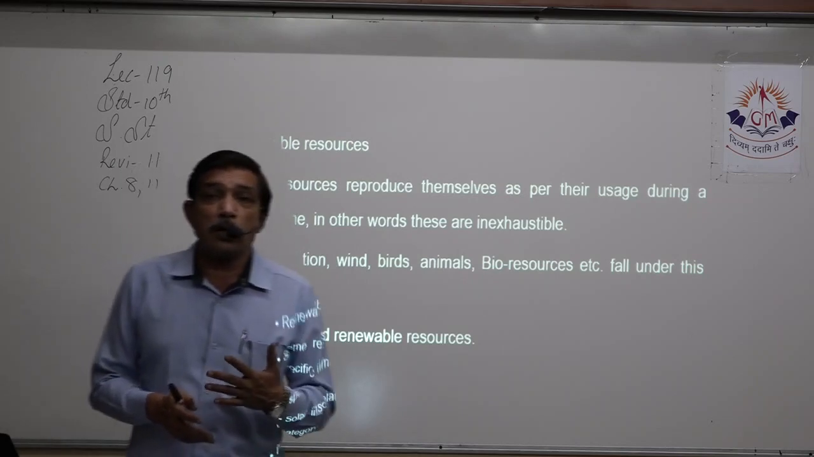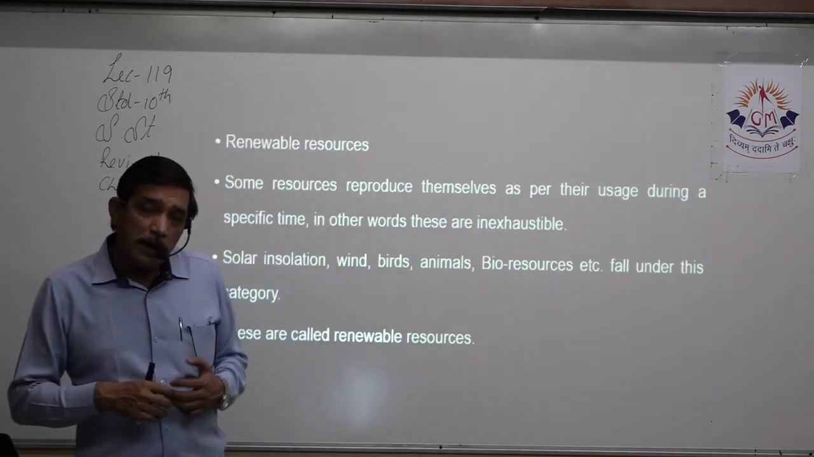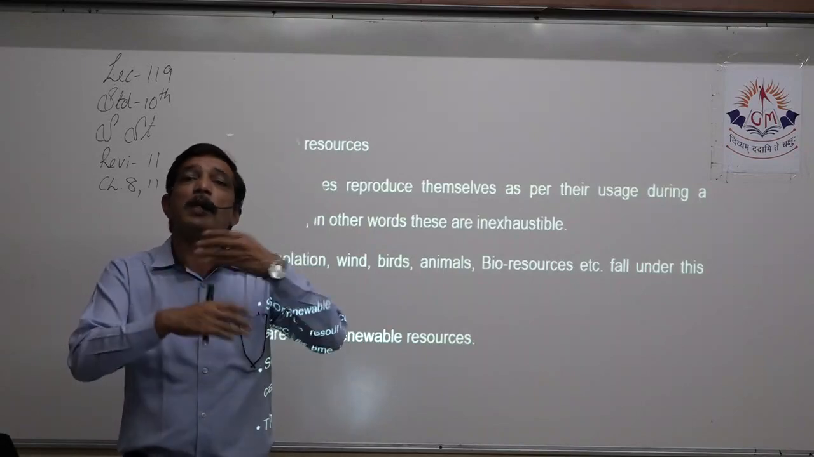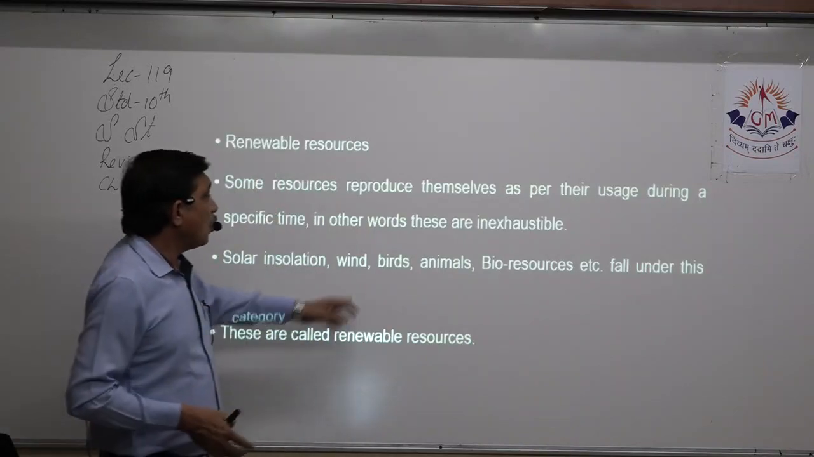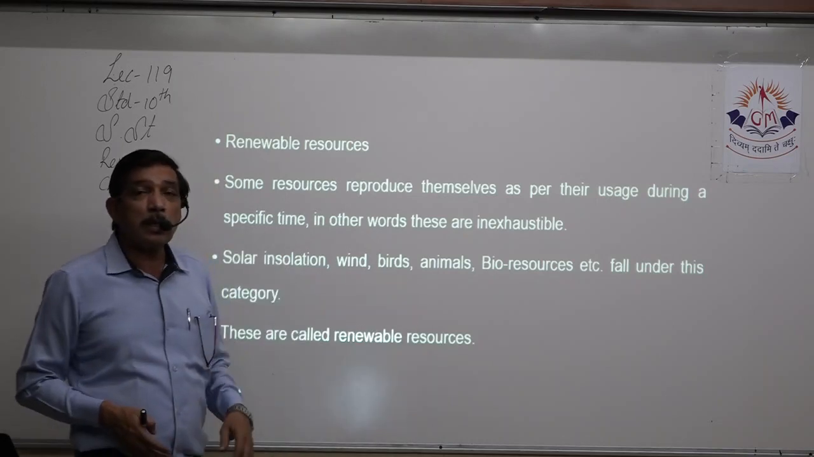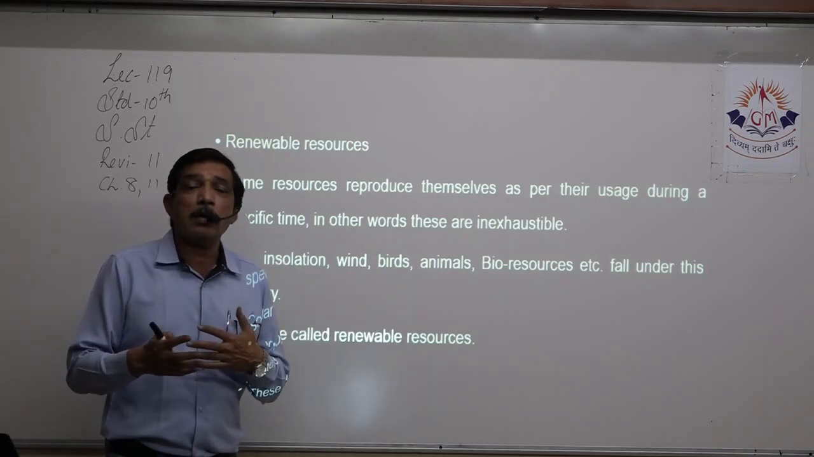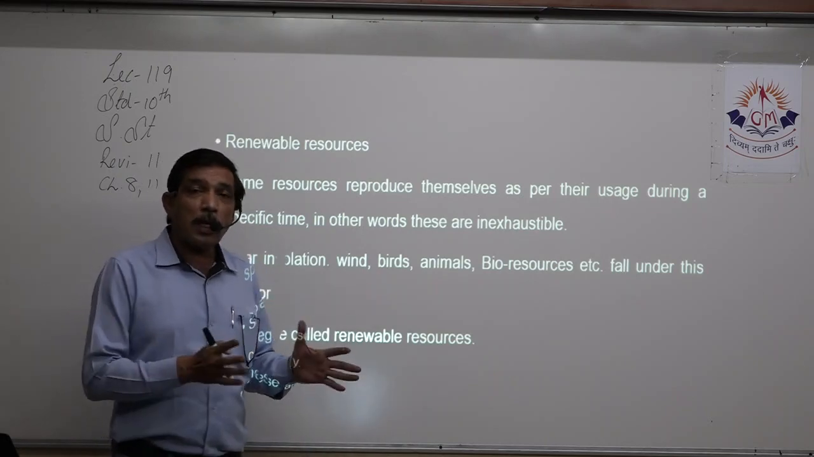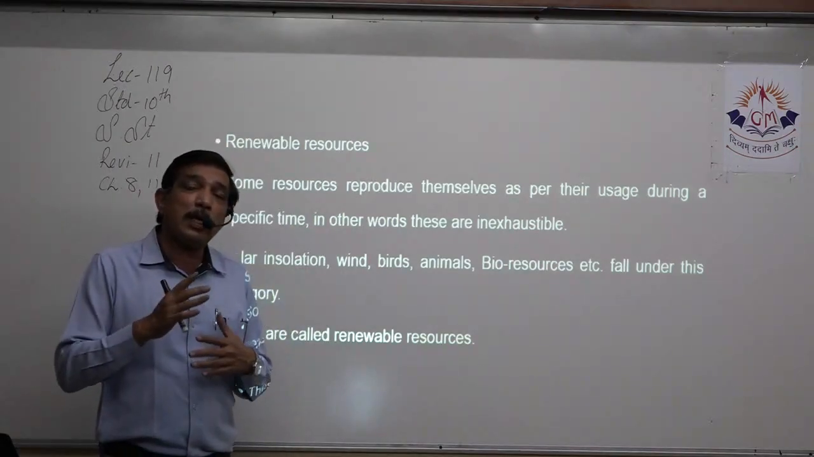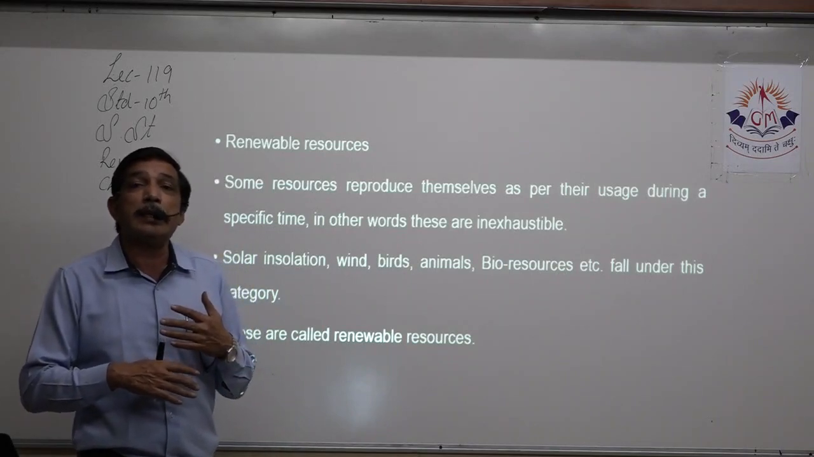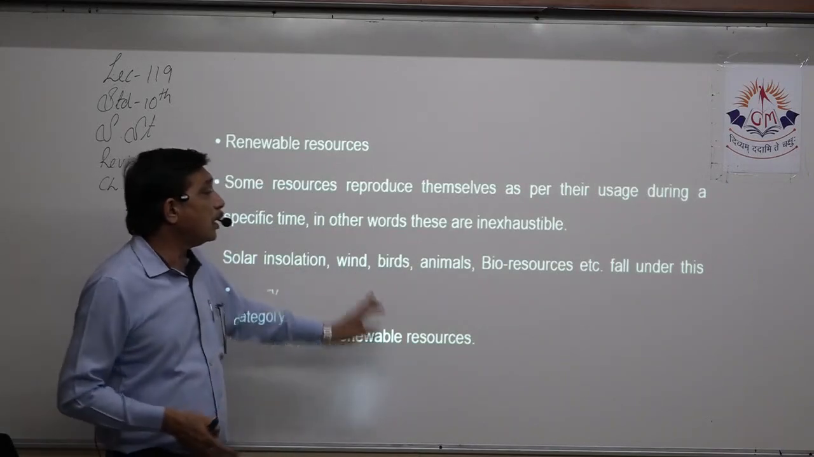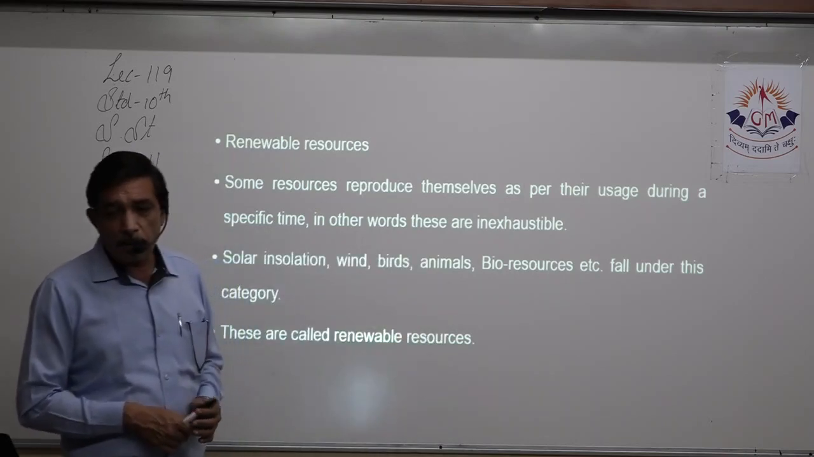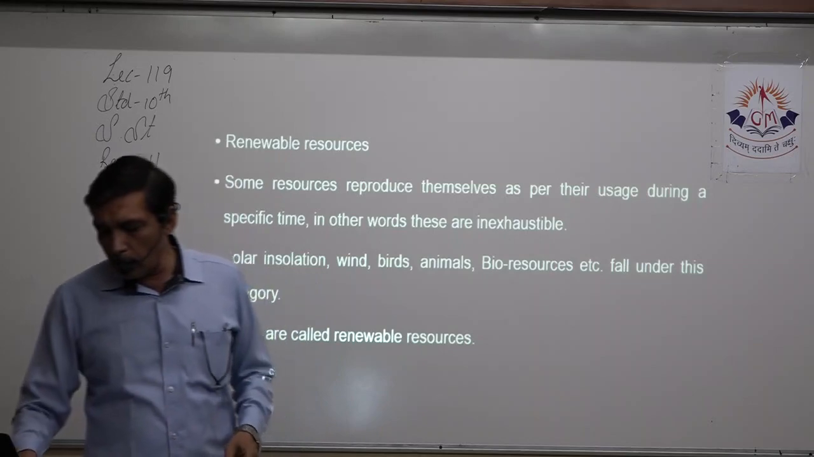For example, solar insolation, the solar power that we get. Yes, it will stop in the evening, and start again in the morning. So after a period of time it renews again. Same way, wind, birds, animals, yes, they are renewable. Why? Because they reproduce. But wind comes for a while, stops for a while, right? Then we can generate electricity with the help of sun, wind. Some of them are natural, some of them are bioresources, but they are renewable. Then they are called renewable resources.